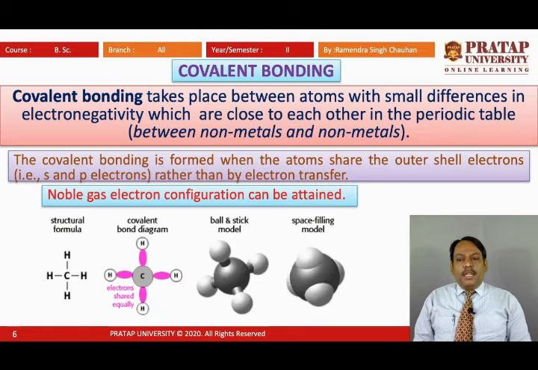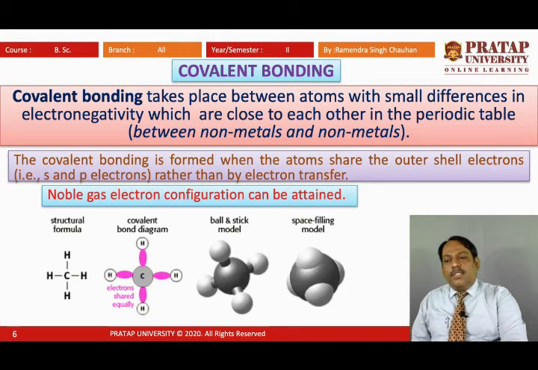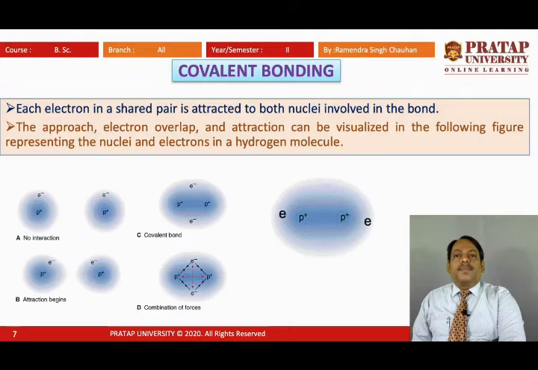They are called noble gases because they have a completely filled octet; they are inert. But here, since the outermost orbit is going to complete its shell by sharing of electrons, that is considered to be in a state of noble gas configuration.